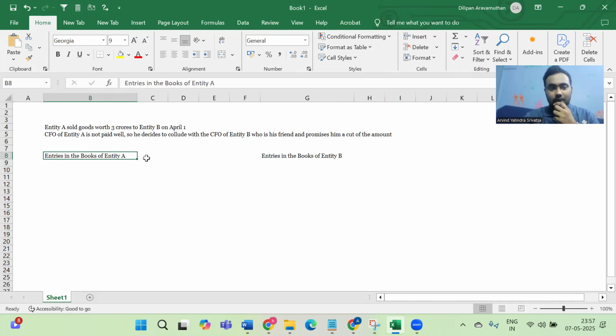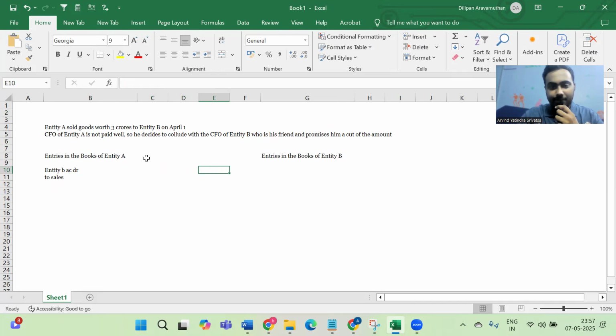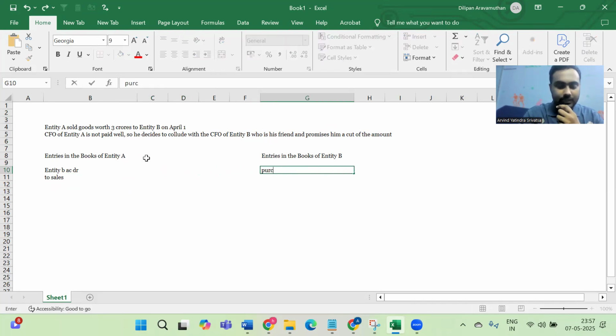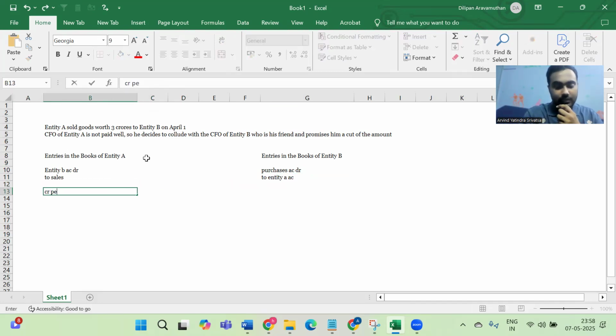So first, let's go by this in the journal entry flow. Entity A sold goods worth 3 crores to entity B on April 1. So what would be the entry in entity A's books? Entity B account debit to sales, right? So what entry would entity B pass in its books? Purchases account debit to entity A account, right? So let's say the credit period is 30 days.